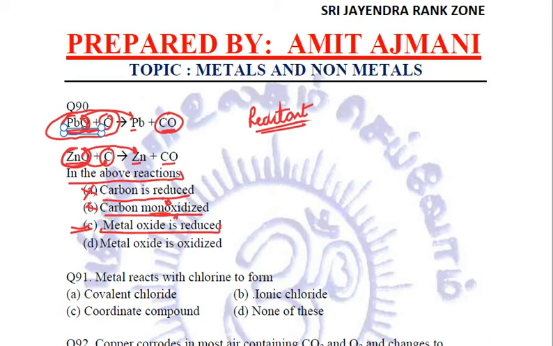Metal oxide is reduced. Yes. Here PbO is a metal oxide which has been reduced into metal lead. Again, zinc oxide is a metal oxide which is reduced to zinc. So C is the option we are going to mark. Here metal oxide is not oxidized, it is getting reduced. Carbon is getting oxidized. Okay.